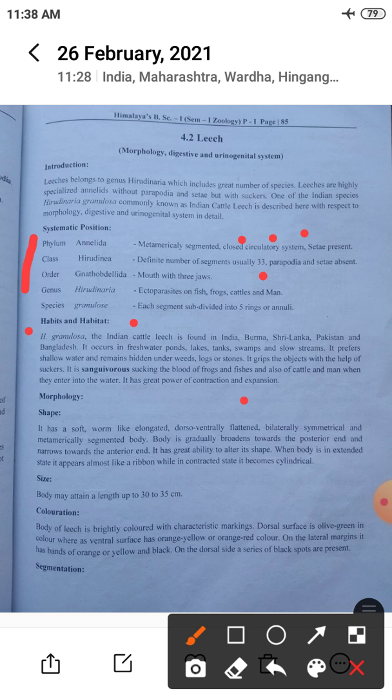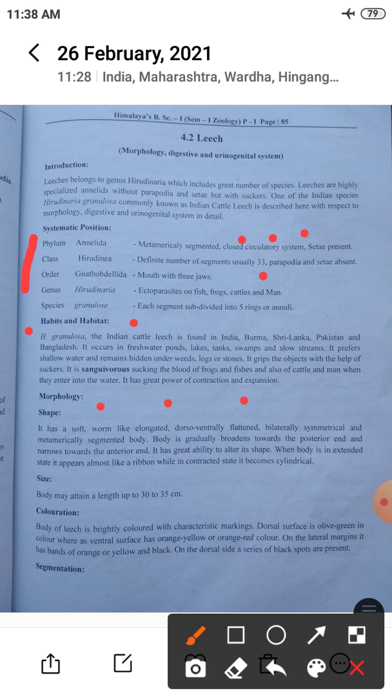When cattle and human beings enter the water, they suck their blood by gripping the objects. It has the power of contraction and expansion, because it contains contractile muscles.